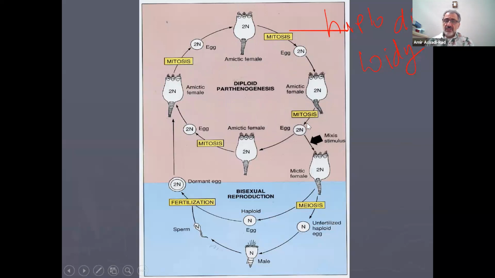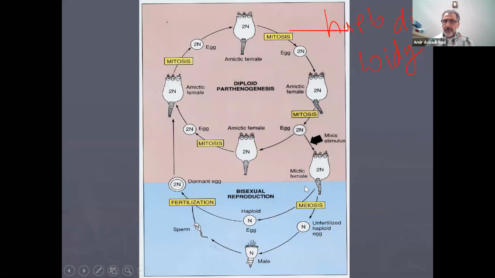Now, when the condition of the environment becomes tough, right here, mictic stimulus, that's what it means, you know, the pond dries up, the water becomes cold, something happens. So the egg that the female makes becomes a mictic female.